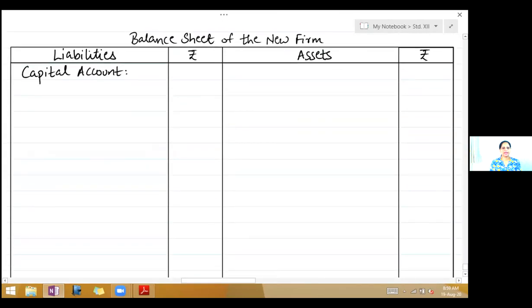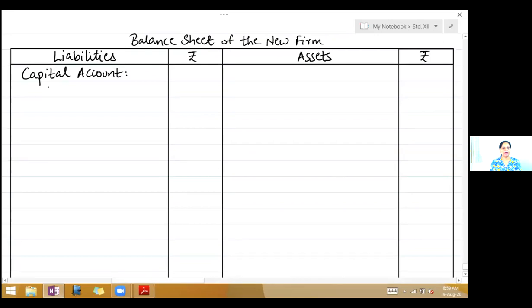On the liability side, write capital account. Below that, write Vrushali, Leena and Aparna. So we begin with the given balance sheet. On the liability side, we have sundry creditors. So write sundry creditors, 90,000.